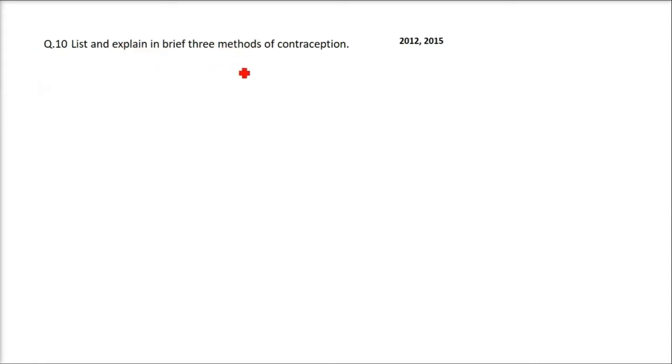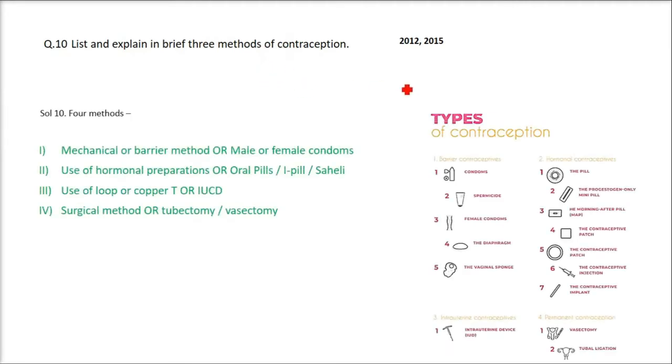List and explain in brief 3 methods of contraception. Contraception means if you are having sex or if you had sex and there is a possibility that you can be pregnant, what are you going to do? What are the possibilities? There are 4 methods. First, the mechanical or barrier method, like male or female condoms. This is the best and it is non-invasive. Just use a condom and you can just throw it.